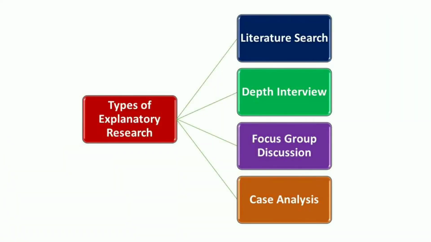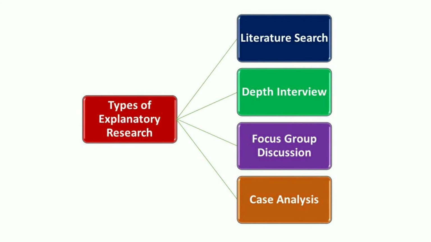The third one is explanatory research, which attempts to clarify why and how there is a relationship between two or more aspects of a situation or phenomena. Its primary purpose is to explain why the events occur and try to build, elaborate, extend or test the theory. Some of the most popular methods of explanatory research design include literature search, depth interviews, focus group discussions, and case analysis.